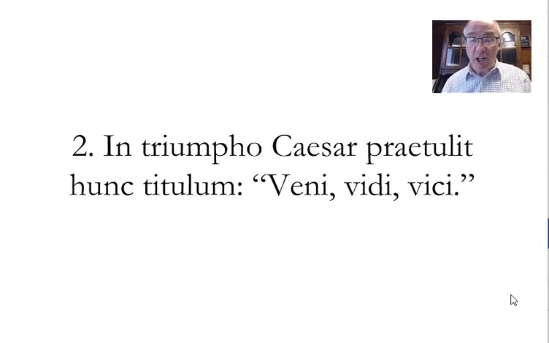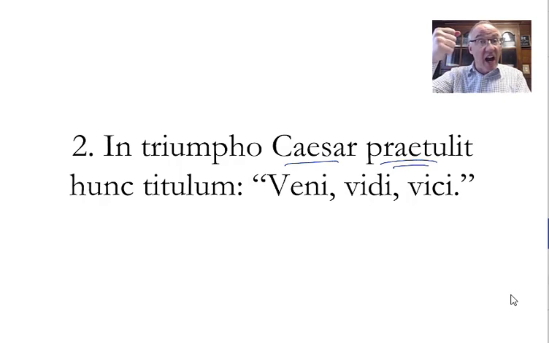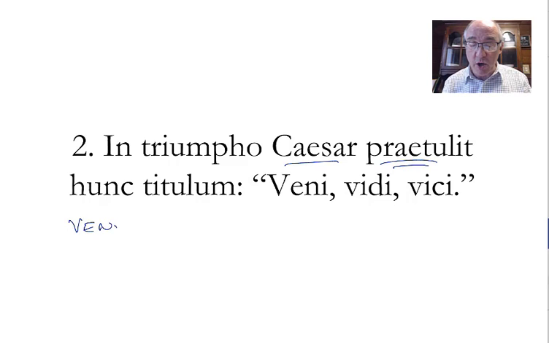Number 2. In triumpho Caesar praetulit hunc titulum: veni, vidi, vici. In triumph, Caesar offered forth or bore or displayed or presented. Praetulit literally means to carry in front of you. So whatever you mean when you say carry in front of you, bore this sign, this title: I came, I saw, I conquered. Now this makes sense to you. Veni comes from venio, venire, veni, ventum. It's the third principal part here.